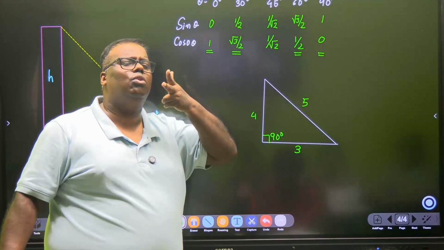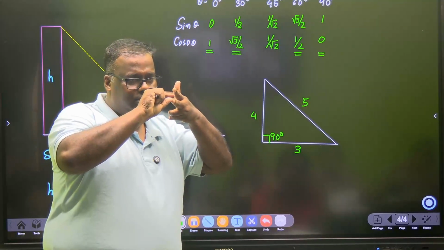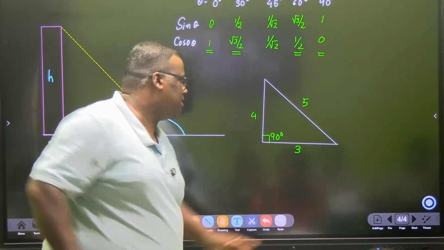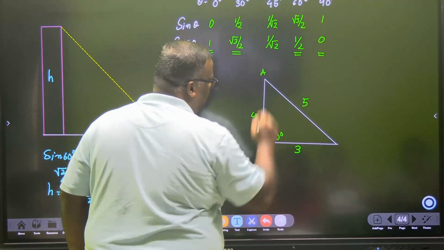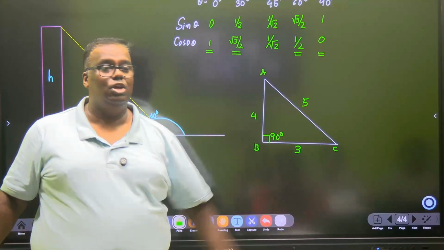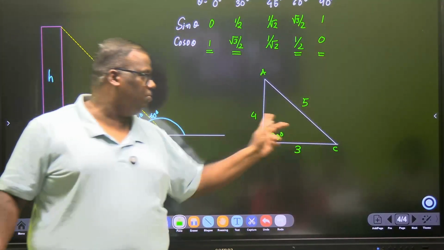An angle opposite to a smaller side will also be smaller. Just think like a crocodile. If your angle is small, the crocodile's mouth distance is small. If the angle increases, this increases. So let's say I name this as A, B, C. Now tell me, between A and C, which angle should be bigger? C should be bigger because C is opposite to a bigger side.